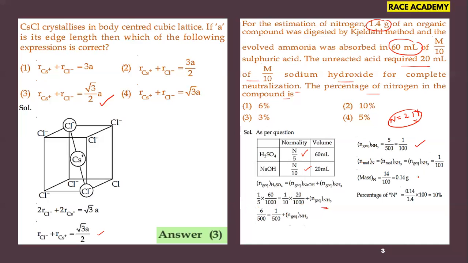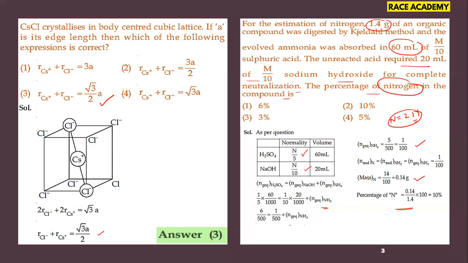So they are asking for the mass of nitrogen, and the percentage of nitrogen. In ammonia, we know 14 grams of nitrogen is there. So 14 by 100 is 0.14 grams of nitrogen. So what is the percentage of nitrogen in this one?